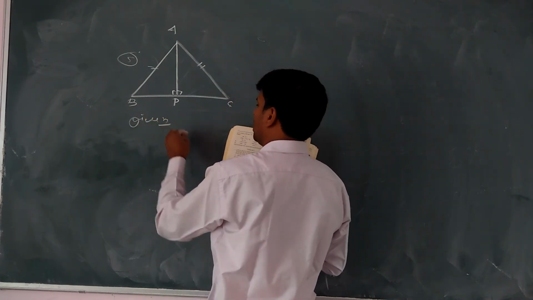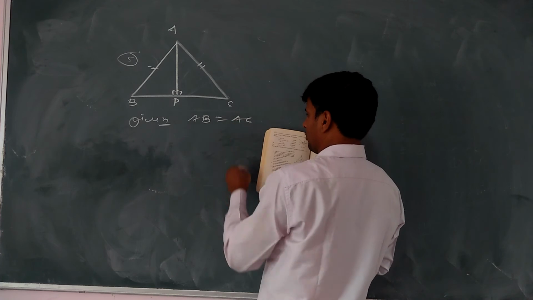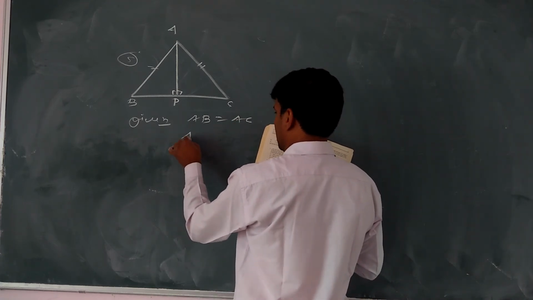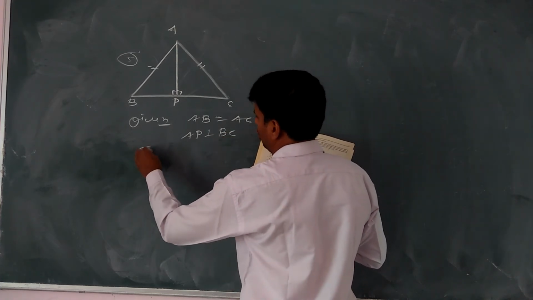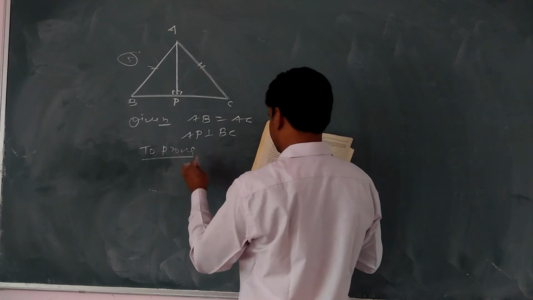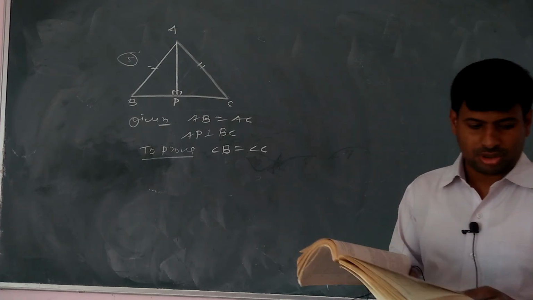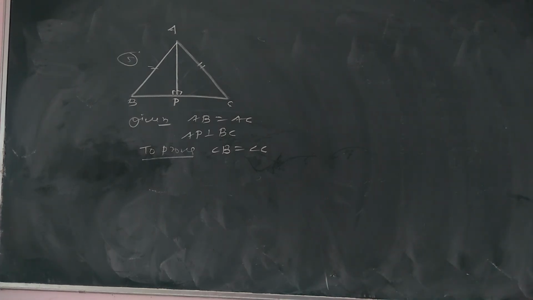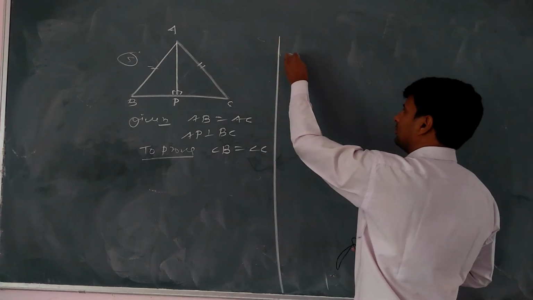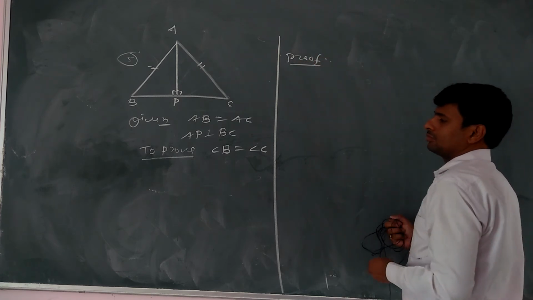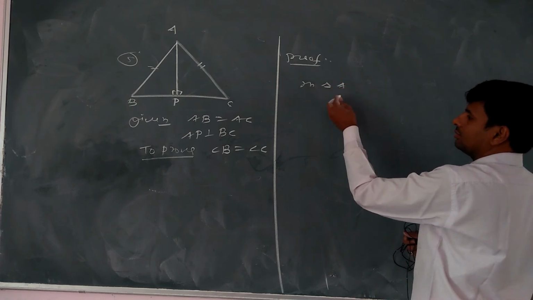First we have need to write down what is given. Given that AB equal to BC and AP perpendicular to BC. Then to prove angle B equal to क्या प्रूव करना है बेटा? Angle C. So first we can take these two triangles.